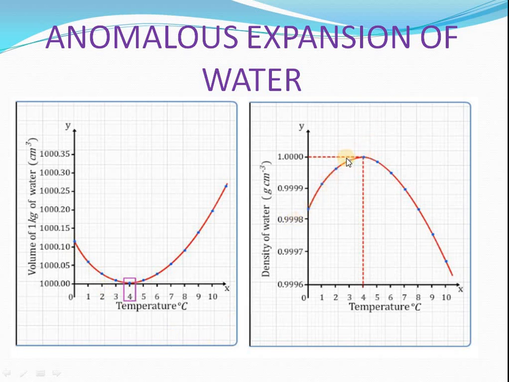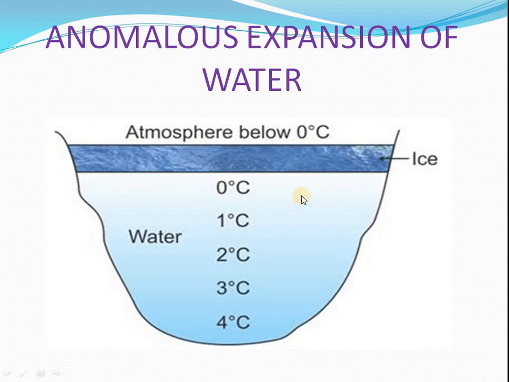This is the point. Now here there is very important significance of this property to marine life. Now you see, if water at 0 degrees Celsius changes to ice, it floats on the surface in the form of ice or iceberg. So what will happen? Ice or iceberg act as an insulator.